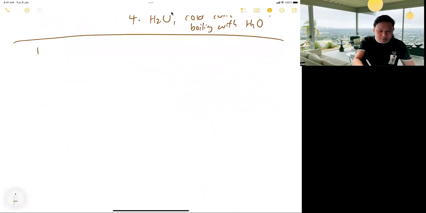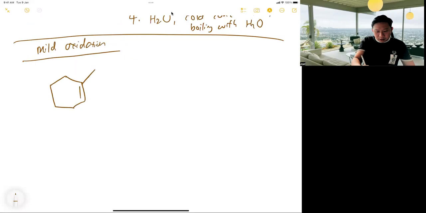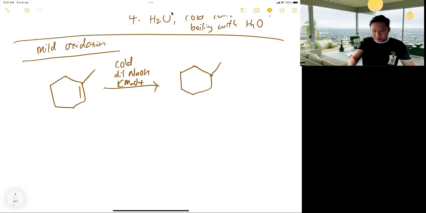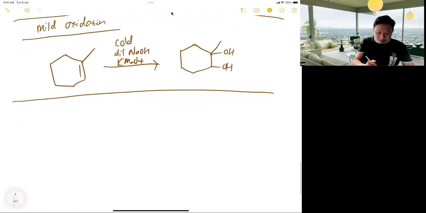Okay, very quickly, the next part. I know there's a lot of things, but at least the main part is oxidation. Mild oxidation is the easy one. Can you remember the conditions? Cold, dilute NaOH, KMnO4, right? Then what happens is it just breaks like OH and OH. Easy. This one here maybe has a 10% chance of appearing, but the main part is strong oxidation.